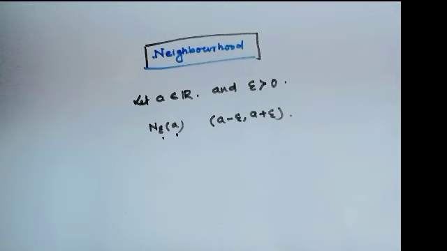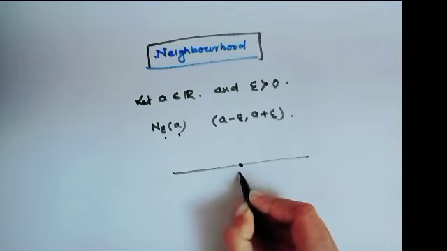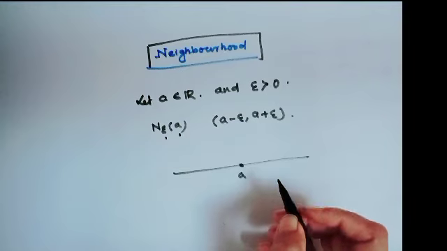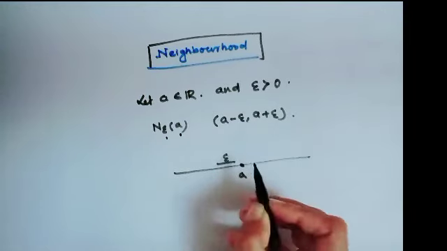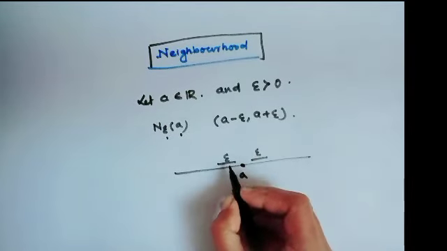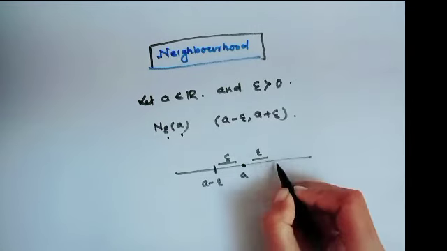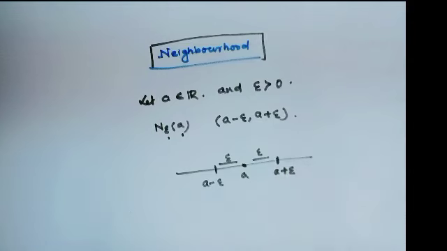Okay, let's see the figure. Let this be any point a, and this is epsilon distance on the left and right side. Then this will be a minus epsilon and this would be a plus epsilon.